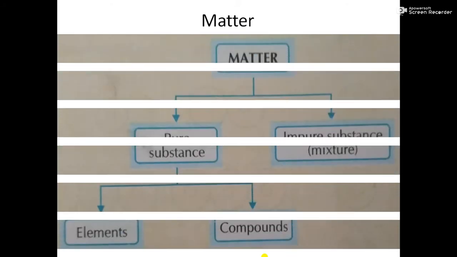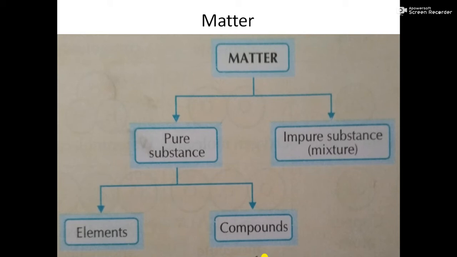First of all, I want to show you this flow chart. With the help of this flow chart, we can classify matter into two categories. One is pure substances and the other is impure substances. Impure substances are the mixtures. You know that when two or more elements or compounds come together but can be separated easily, that is called impure substances or mixture. So what are pure substances? Pure substances are further classified into elements and compounds, okay.